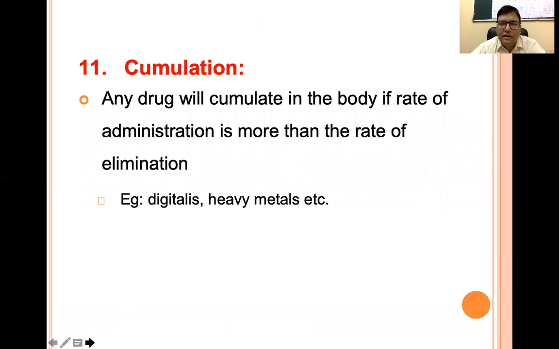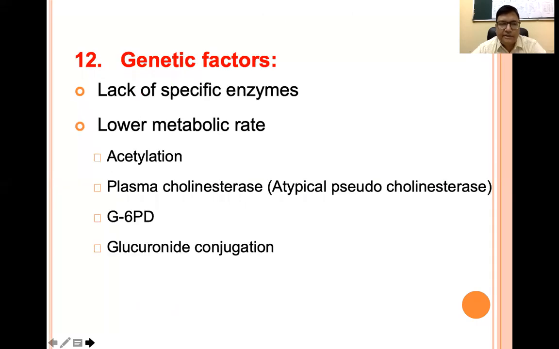Any drug which is given at a constant rate will accumulate in the body if the rate of administration is more than the rate of elimination. That means slowly the drug will accumulate in the body. Examples are digitalis or heavy metals. If we are exposed to heavy metals, slowly the body will accumulate a large amount of heavy metals.